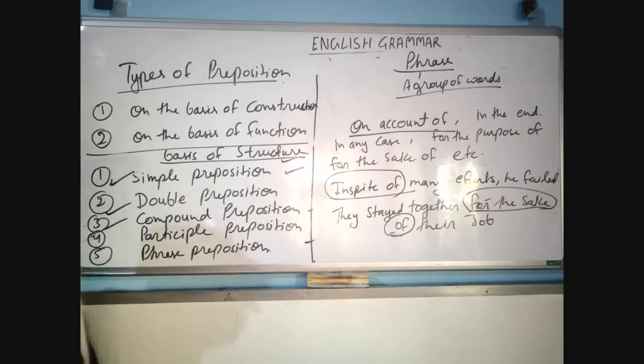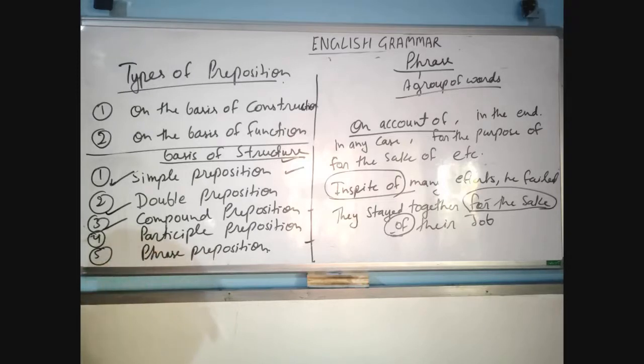As I defined before, simple preposition consists of only one word, and double preposition means two simple prepositions together. Compound preposition is prefixing a word before a noun, adjective or adverb.